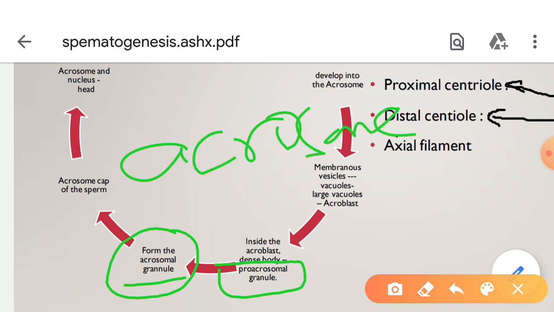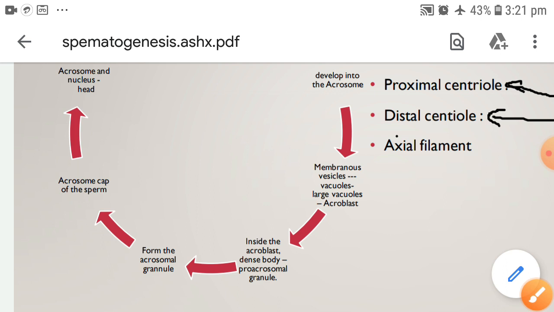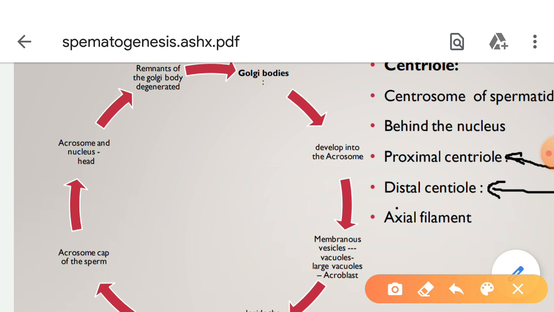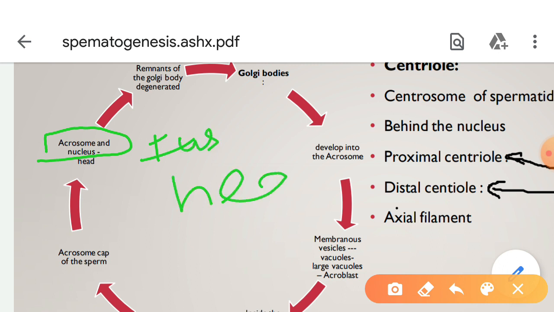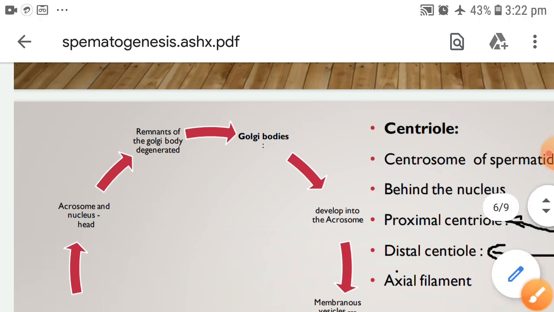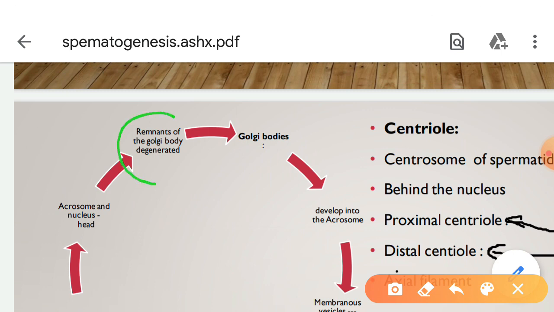This acrosome forms the cap of the sperm. The acrosome and nucleus are fused together and form the head, and the remnants of the Golgi body degenerate and eventually get discarded.